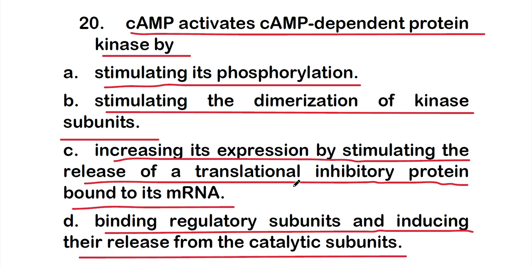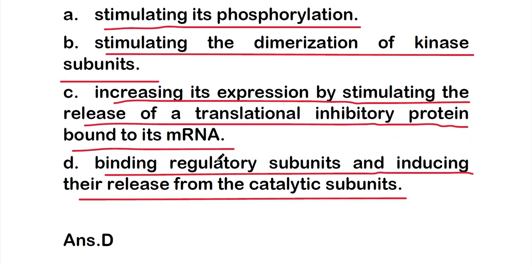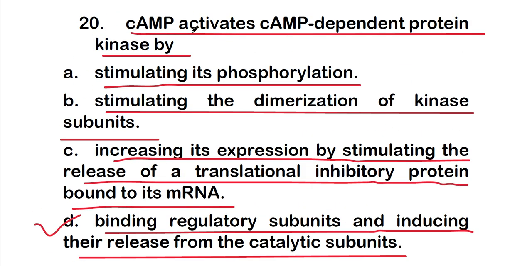So which one is right about how cAMP activates cAMP-dependent protein kinase? Option D, that is, binding regulatory subunits and inducing their release from the catalytic subunit. So cAMP activates cAMP-dependent protein kinase by binding regulatory subunits and inducing their release from the catalytic subunit.